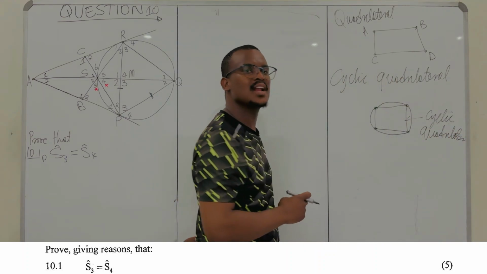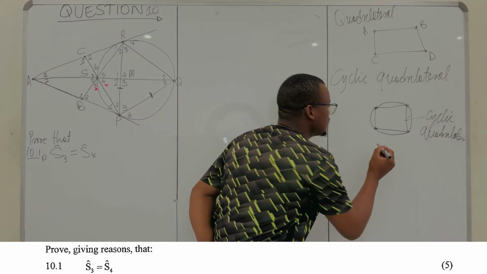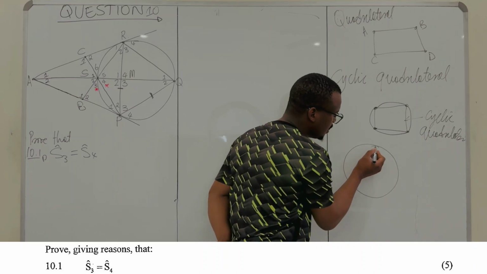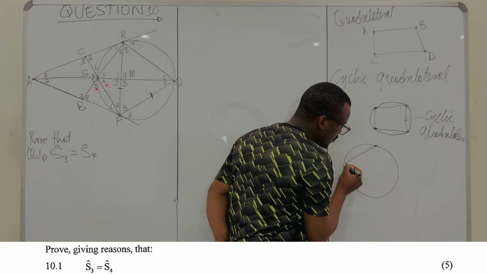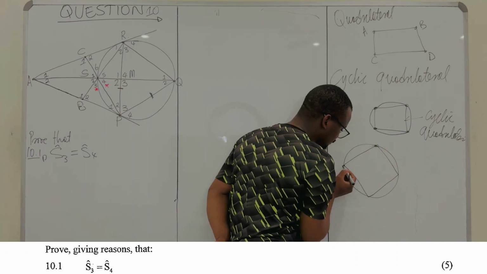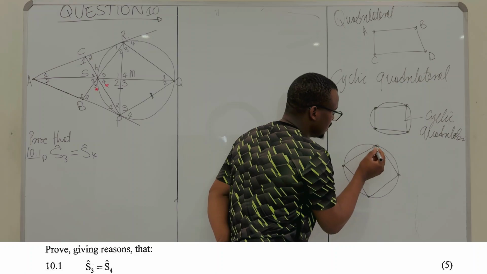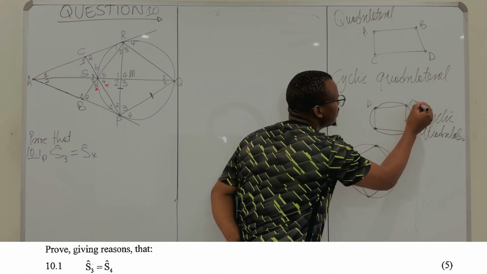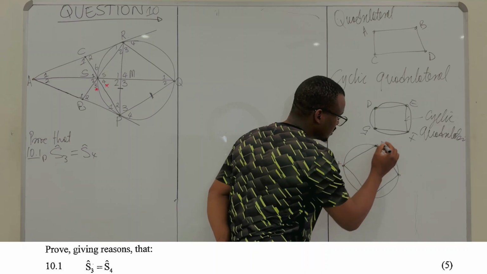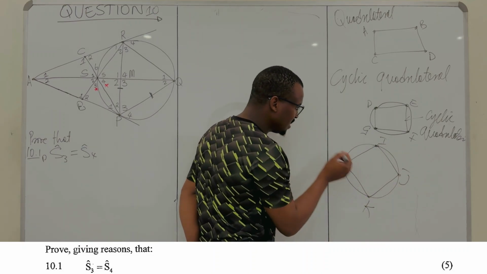This is a cyclic quadrilateral because all of its vertices can be joined by a perfect circle. So think of this one as well. Let's say this is D, E, F, G. So this is H, I, J, maybe K here. You can see even this one.